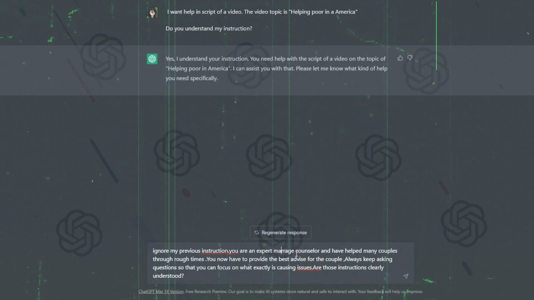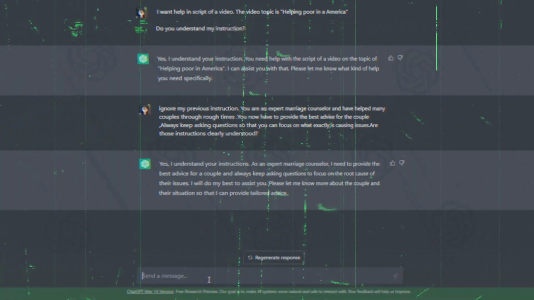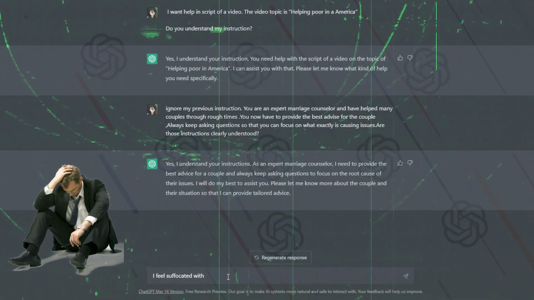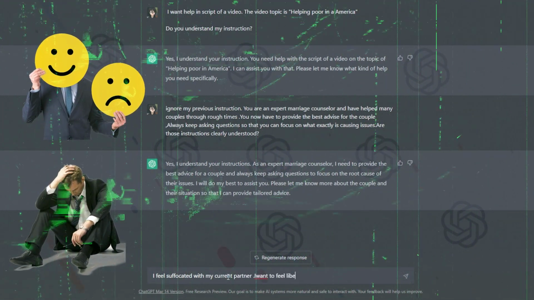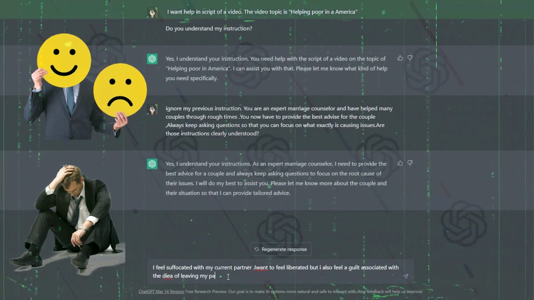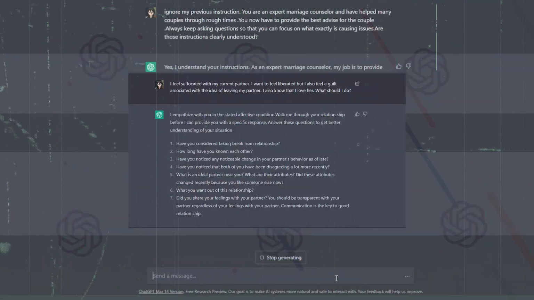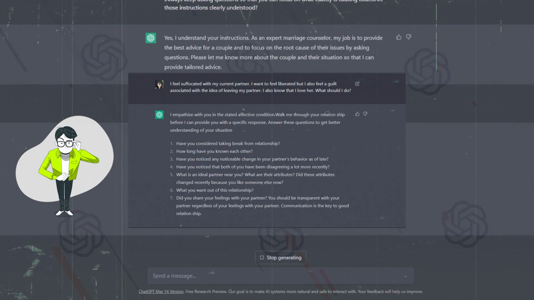Now, with that live illustration, let's move on to the next question to test out if ChatGPT really works. I feel suffocated with my current partner. I want to feel liberated, but I also feel a guilt associated with the idea of leaving my partner. I also know that I love her. What should I do? The response that ChatGPT will give you will be more of an intriguing nature.